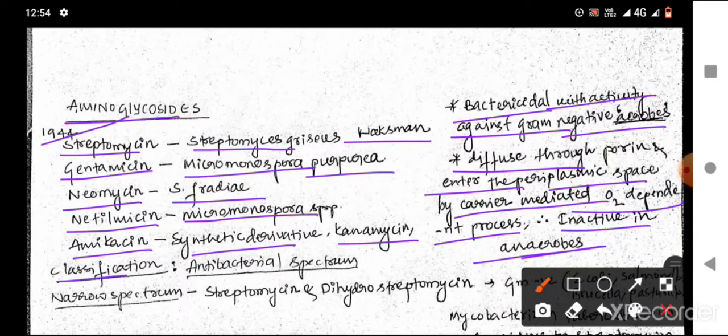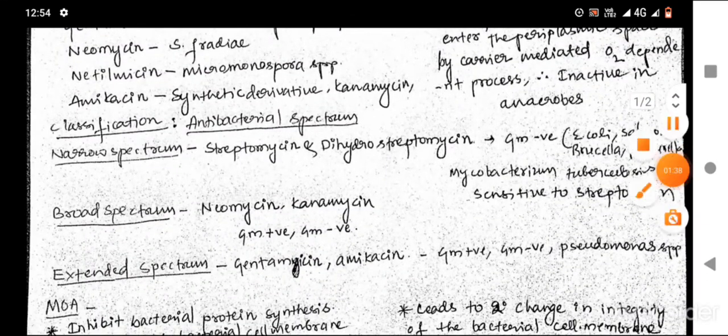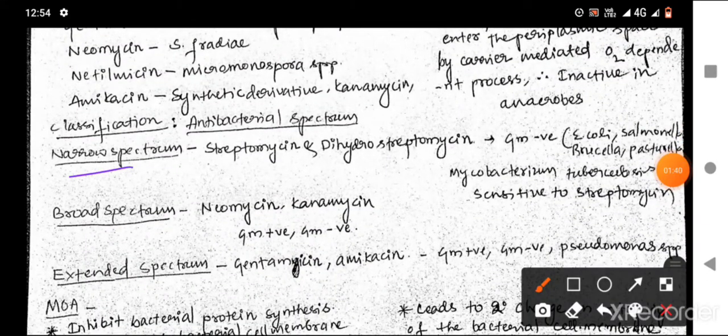Now let us come to the classification. These are classified based on the antibacterial spectrum as narrow spectrum, broad spectrum and extended spectrum. Now let us come to the narrow spectrum aminoglycosides, which include streptomycin and dihydrostreptomycin.